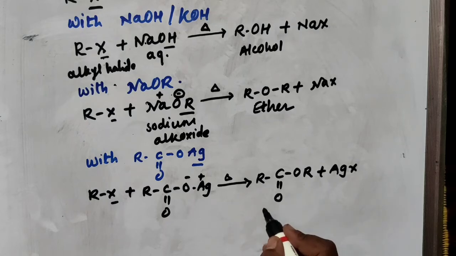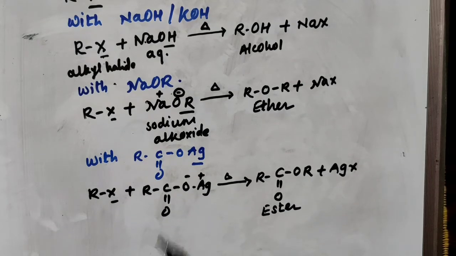This is your ester. The RCOOR group is the ester group. So this is an ester, and the name of this compound is silver carboxylate. All these reactions are nucleophilic substitution reactions.